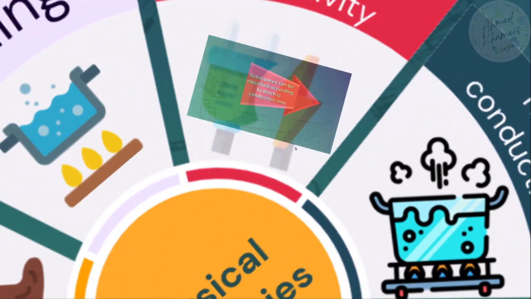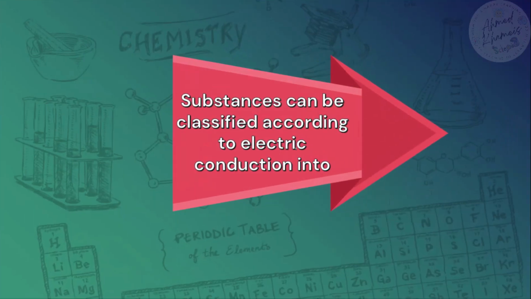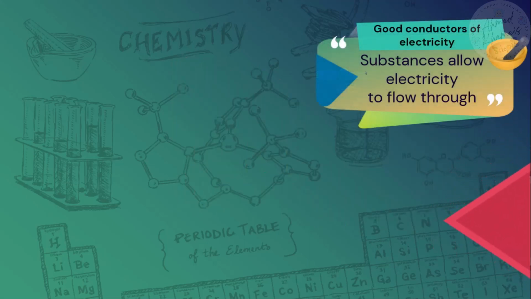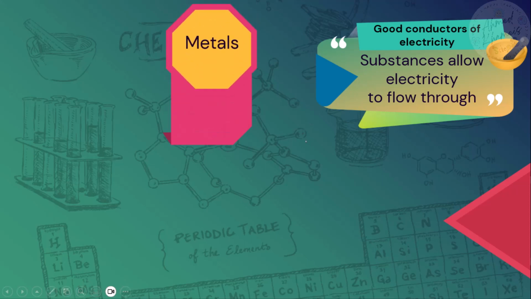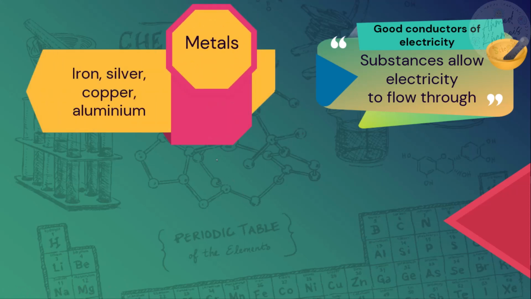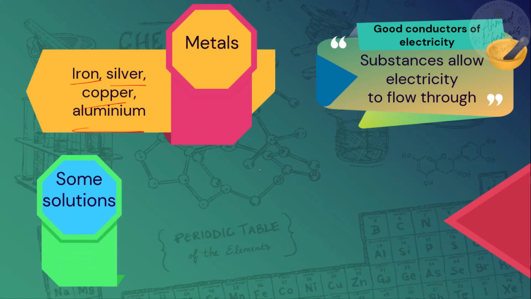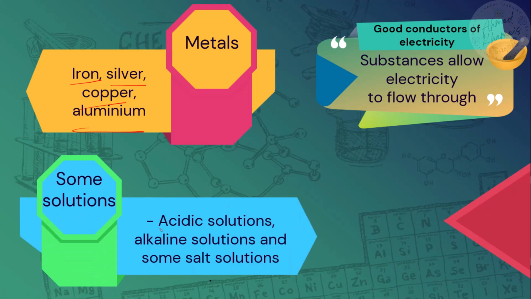So then we have electric conductivity. We studied part of this last year when we differentiated the materials into good conductors of electricity and bad conductors of electricity. So the good conductor of electricity is the substance that allows electricity to flow through, like metals: iron, silver, copper, and aluminum. Some solutions, like acidic solutions, alkaline solutions, and some salt solutions.